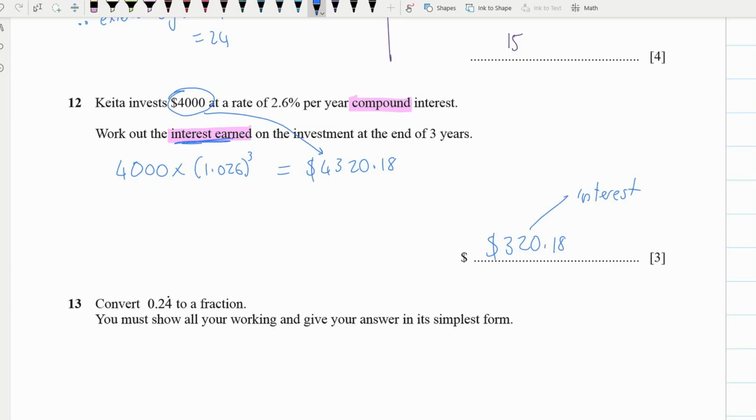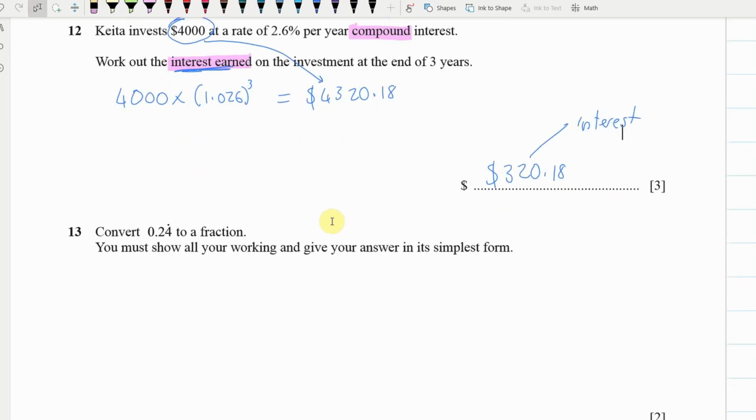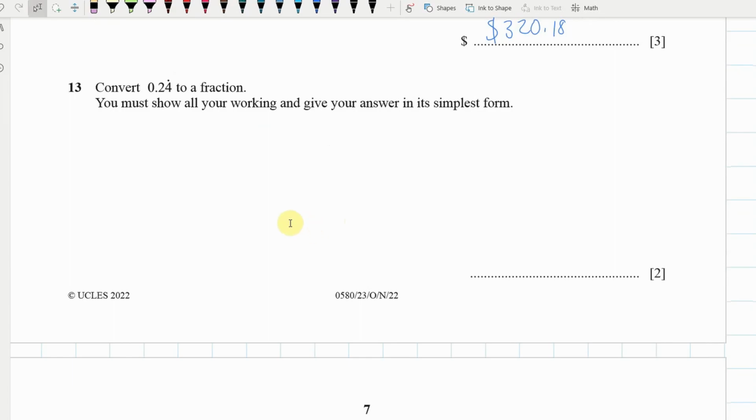Okay. Next one. Yes, our calculators can do this for us, but we must also know how to convert something like 0.24 recurring to a fraction. So first step is to go x equals 0.24 recurring. Then we can say 10x would equal 2.4 recurring. Some of you went, oh, I can just take x away from 10x. But you can't, because you've got this annoying 2 here. So what we therefore need to do is go 100x, which gives us 24.4 recurring.